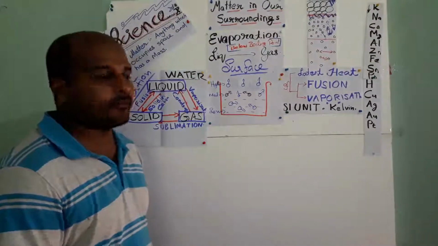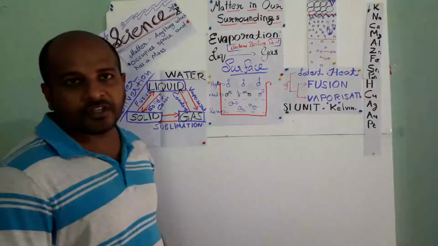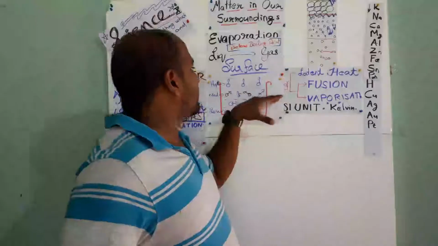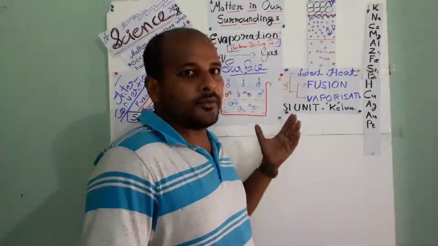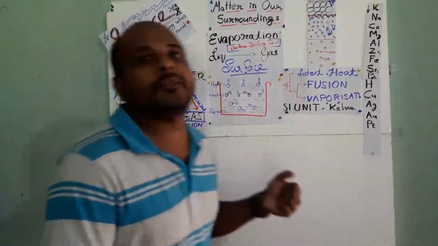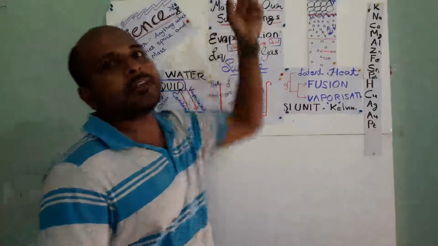Okay, during evaporation what will happen? On a common day, when we keep this water outside, the molecules with medium energy are on the surface of the water. They are in the liquid form, but they have medium energy, and whenever they gain enough energy, they will become gas.